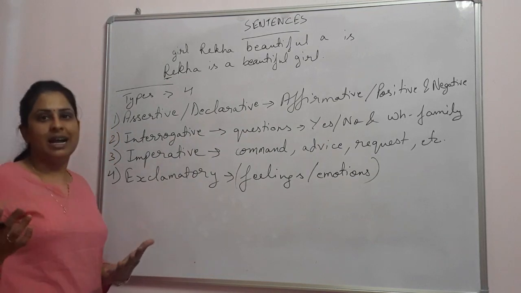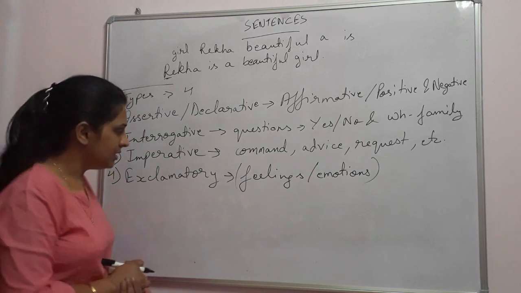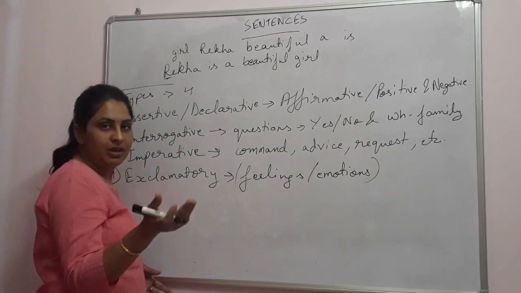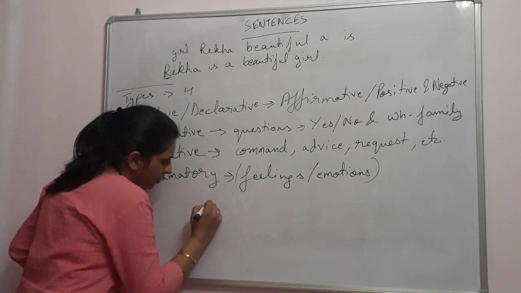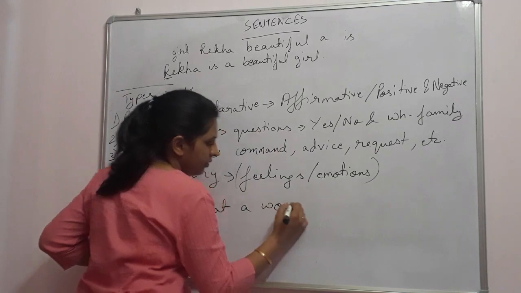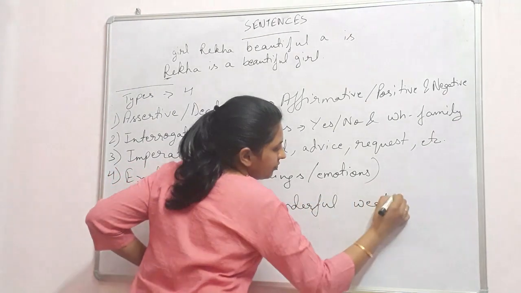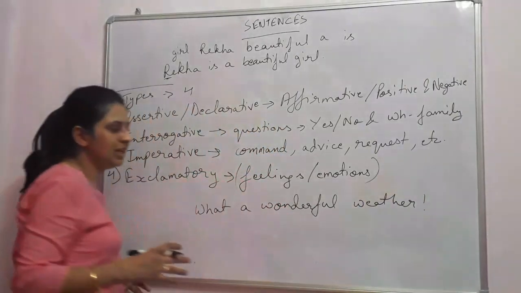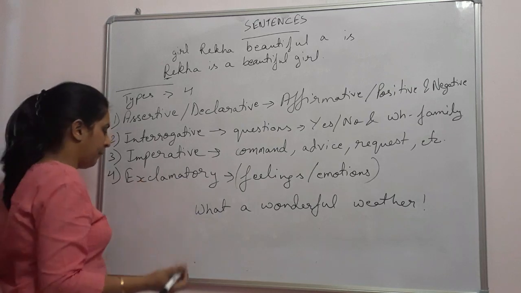Like if you went outside and the weather is quite good, there are clouds in the sky in summers. So when you see that weather, automatically what will you say? What a wonderful weather! So this automatically shows that you are quite amazed to see the weather and you are quite happy.